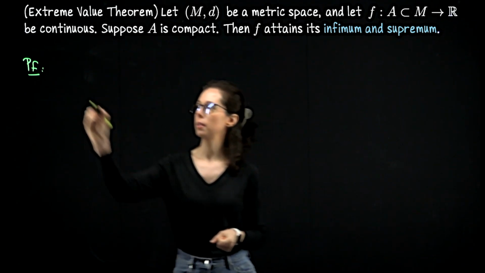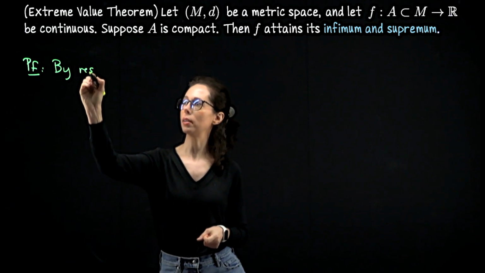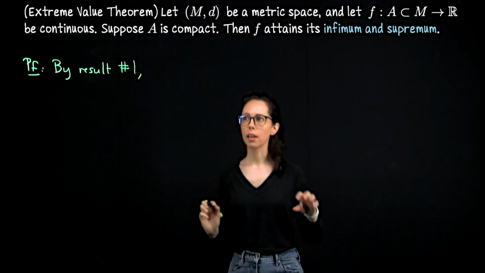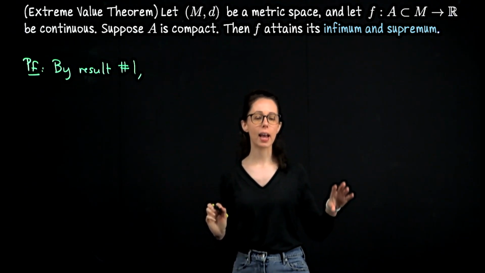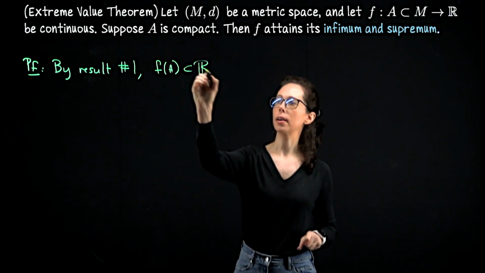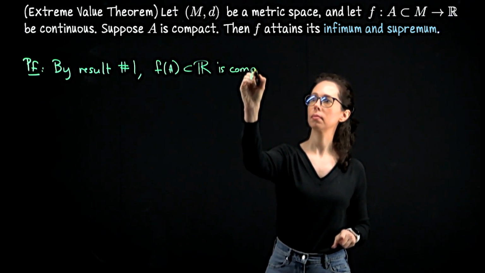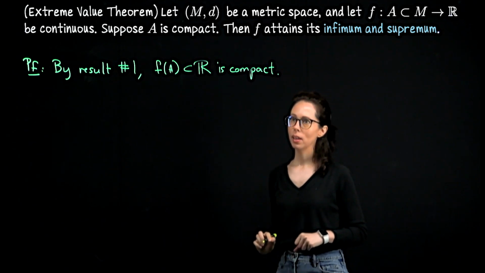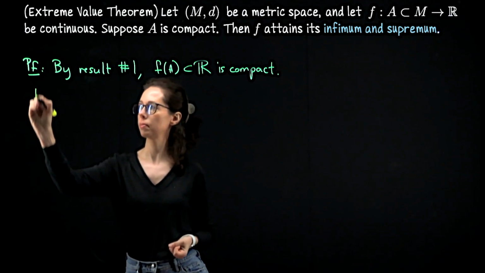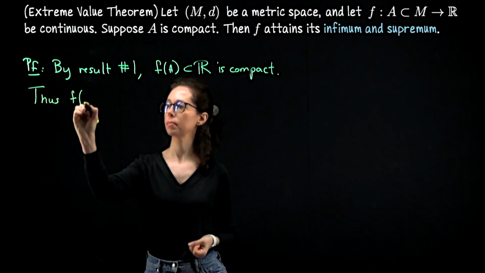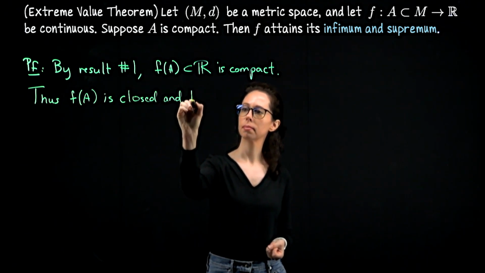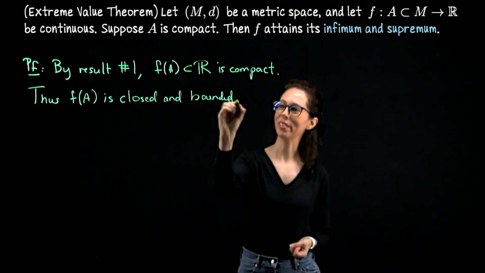By the first result, so let me write by result number 1 that we discussed at the start of today's lesson, that was that a continuous function on a compact set has compact image, we know that f of A is a compact subset of R. But when we studied compactness, we concluded that compact sets are closed and bounded, so f of A is closed and bounded.